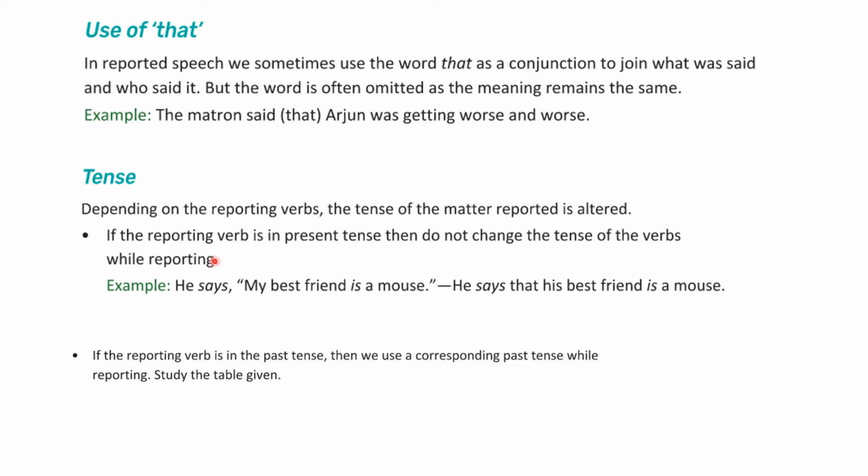See, I'll explain. He says, my friend is a mouse. See the reporting verb here, says, which is in present tense. When this is in present tense, when you convert this direct speech into indirect speech, you don't change anything. Simply you can copy down. He says, you're going to add that, T-H-A-T, that, his best friend is a mouse. Can you see? Is a mouse. In direct speech also is a mouse. Indirect speech also is a mouse. Same only. There is no change.